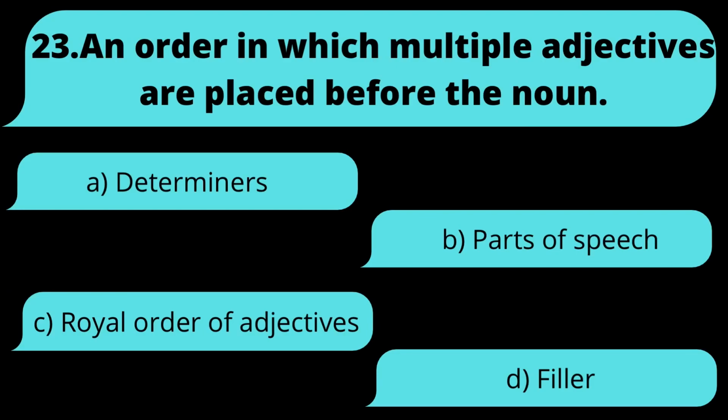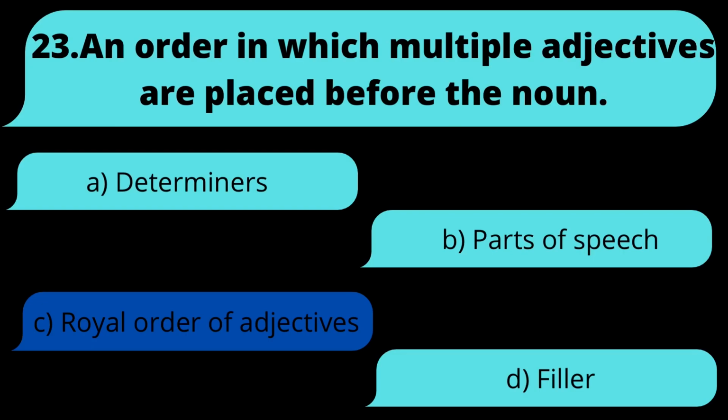23. An order in which multiple adjectives are placed before the noun. Is it A, determiners, B, parts of speech, C, royal order of adjectives, or D, filler? And the answer is C, royal order of adjectives.